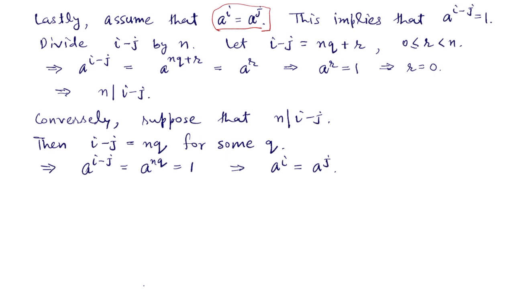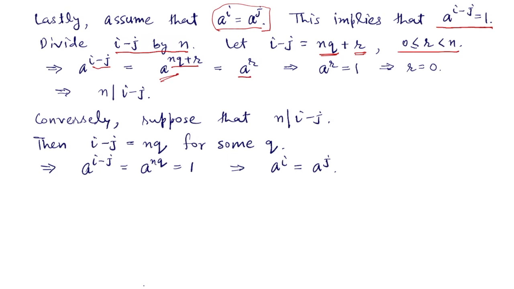So if a^i is equal to a^j, then this implies that a to the power i minus j is 1. Let us divide i minus j by n. So there will be some quotient and remainder. Remainder lies between 0 to n. So if we take now a to the power i minus j, we can replace i minus j by nq plus r, but a to the power nq is 1, so we are left with a to the power r.